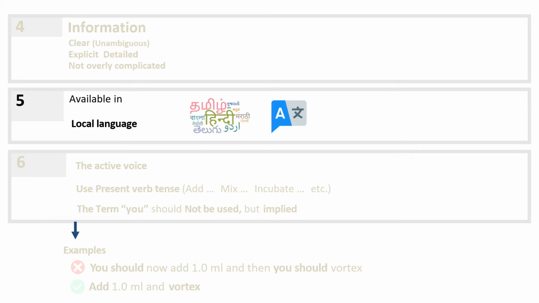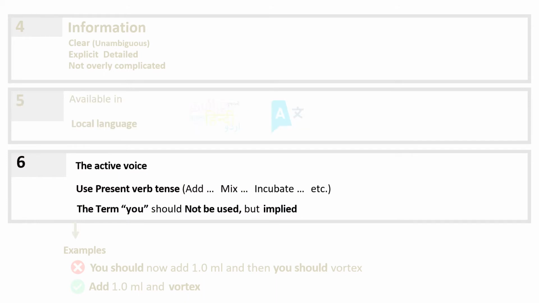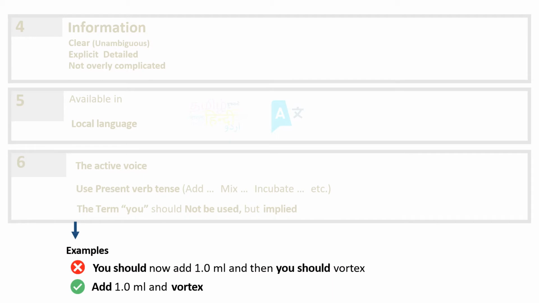Next, the SOP should always be in the active voice. Always use the present verb tense like add, mix, incubate. And the word "you should" should not be used, but it should be implied. For example, you should not write "you should add 1 ml and then you should vortex." So it is wrong. The simple thing is: add 1 ml and vortex. It is a simple thing.